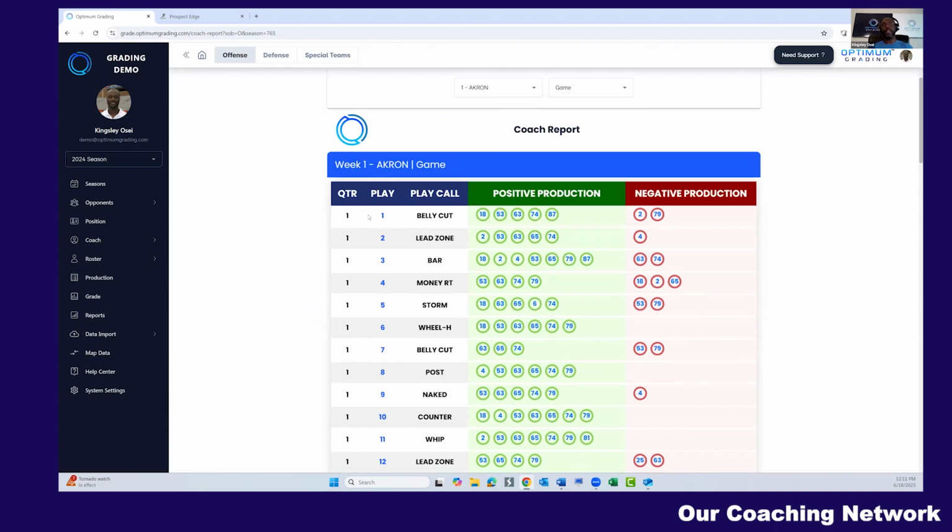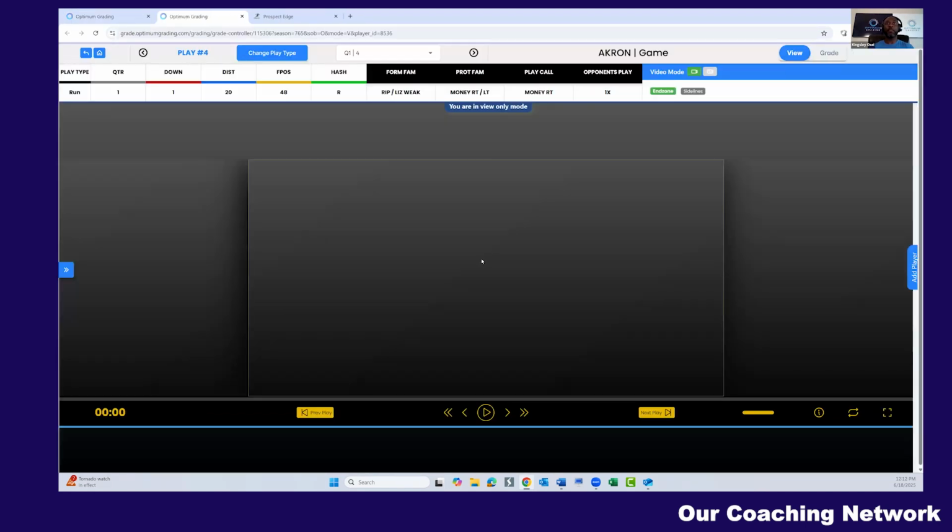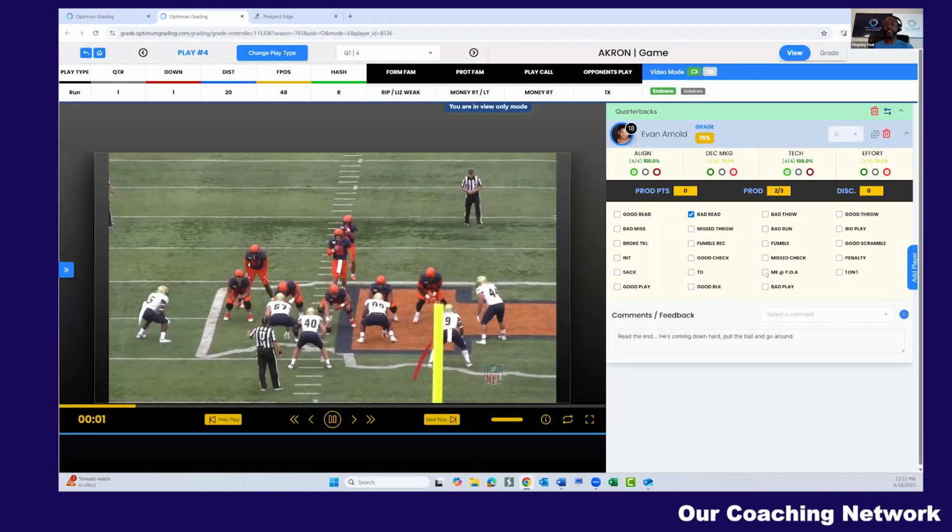It's going to show them on every single play their play call, the jersey numbers of the players that did something positive in production on that play, and the jersey numbers of the players that did something negative in production. As I mentioned, everything ties back to film. If I want to know what did 18 do wrong on this play, we ran money right. Money right should have worked on this play. We had the perfect look. It didn't work. I can just click on the jersey number.